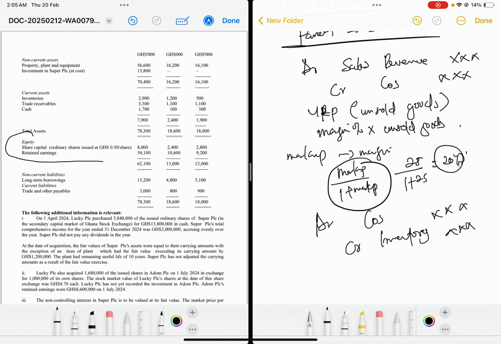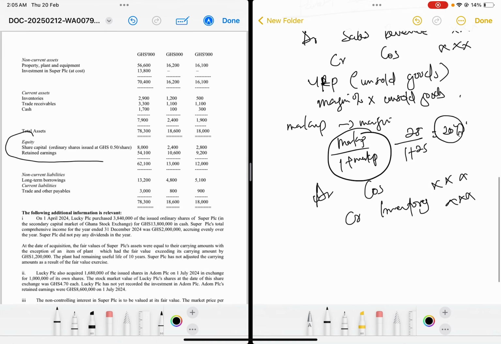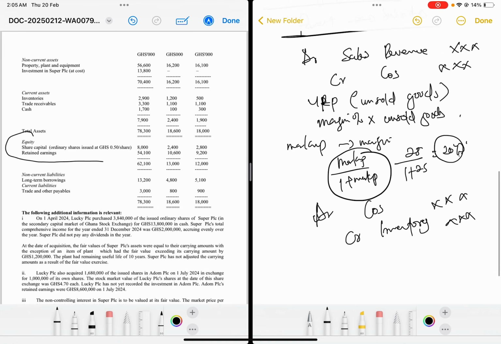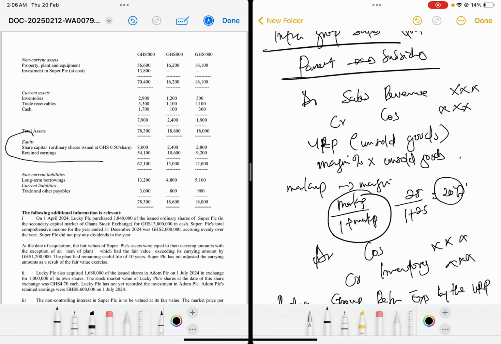You debit your cost of sales, then you credit what? Your inventory. Now, aside from this, because you are debiting cost of sales, we are supposed to also reduce something. Take note, we have two options here. So when it's parent to subsidiary, then you are also supposed to reduce the group retained earnings by the unrealized profit.